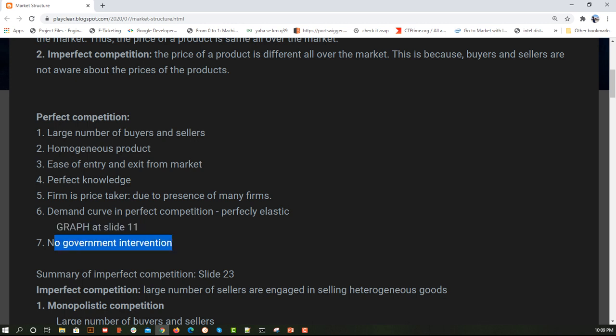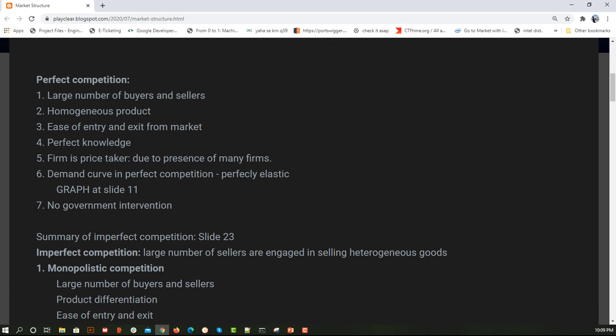Now, no government intervention. Why? Just hold this point for a moment, because we are going to study government intervention in imperfect competition. At that time, you will understand the role of government in terms of market competition, and why it is not required in perfect competition. This table we are going to discuss in a moment.